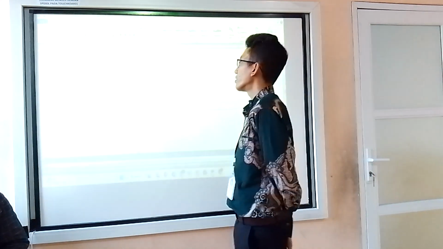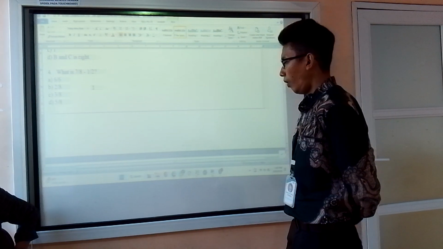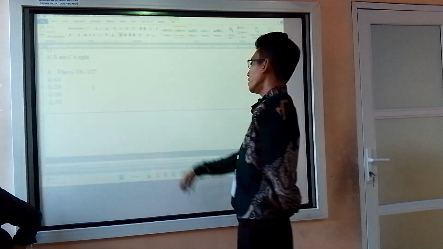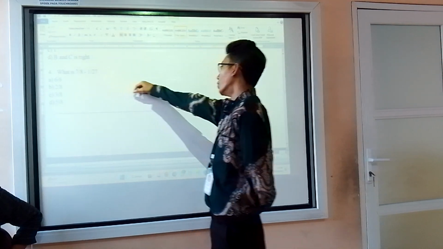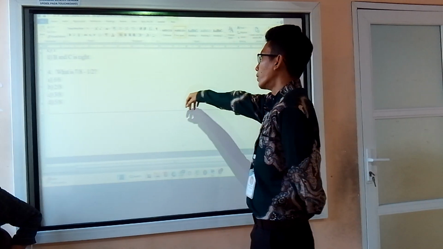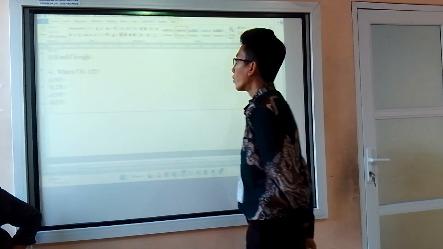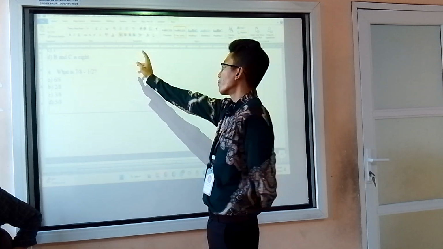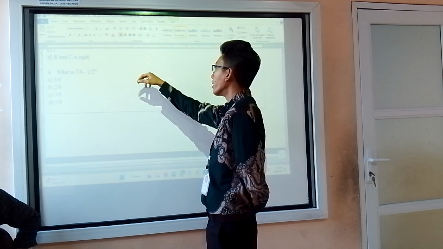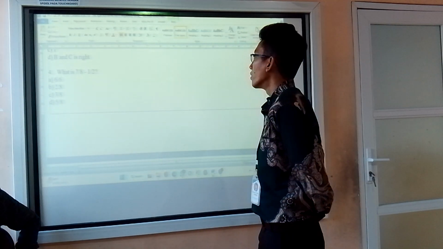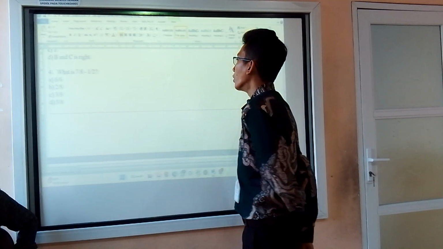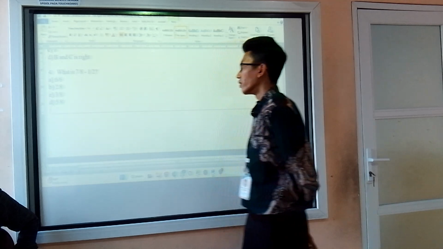Question number 4. What is 7 out of 8 subtracted by 1 out of 2? It's also the same. Can 8 turn into 2? No. But can 2 turn into 8? Yes, by multiplying it by 4. You multiply the denominator, 2 times 4 is 8, and 1 times 4 is 4, because we multiply by the same number. So 7 out of 8 minus 4 out of 8 will be 3 out of 8, C.